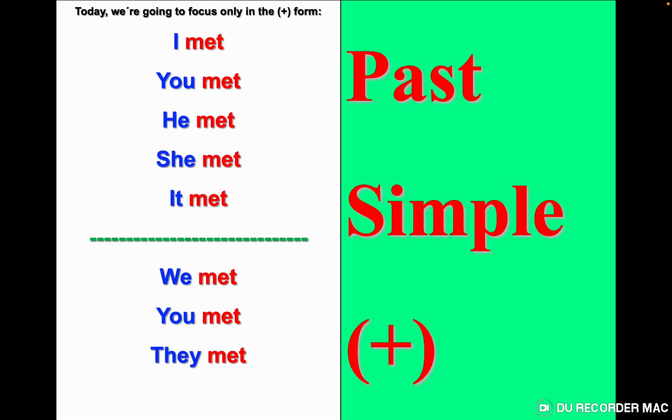I met you yesterday. So we say nice to meet you in present. In the past, I met you. I met. You met. He met. She met. It met. We met. You met. They met. Let's go to the next verb.